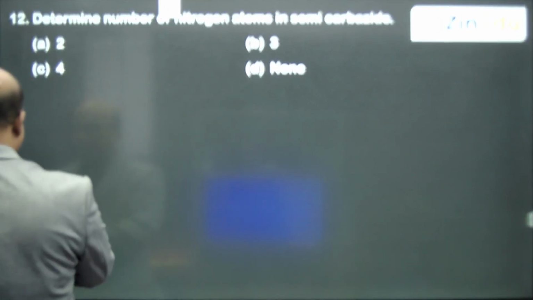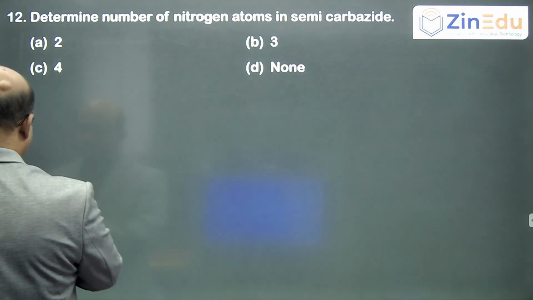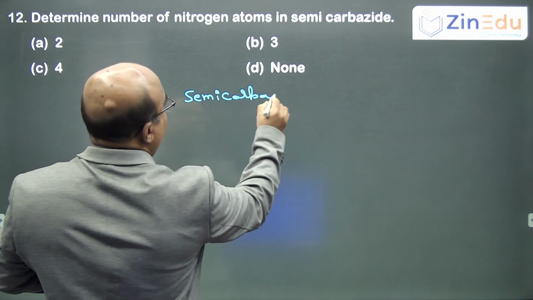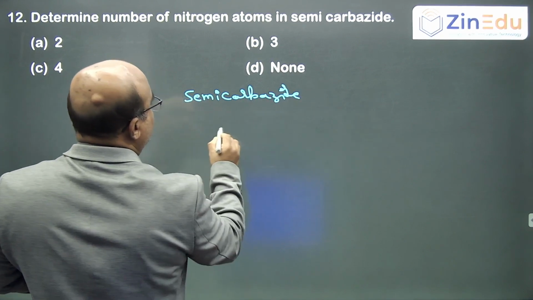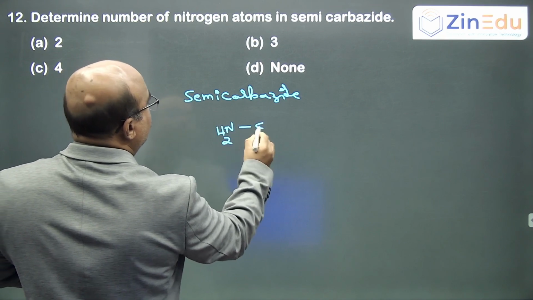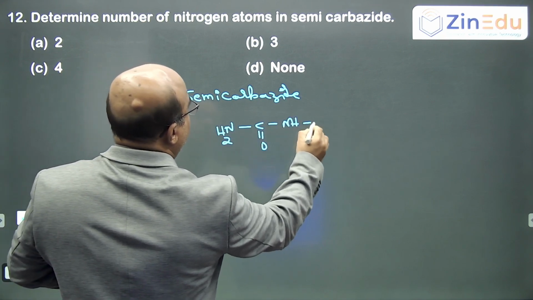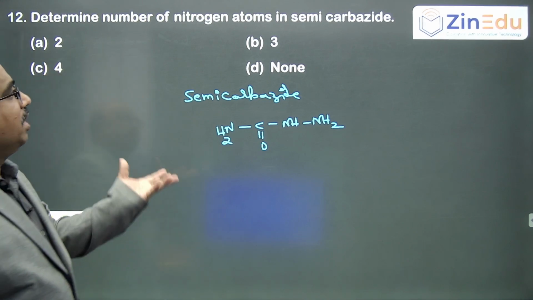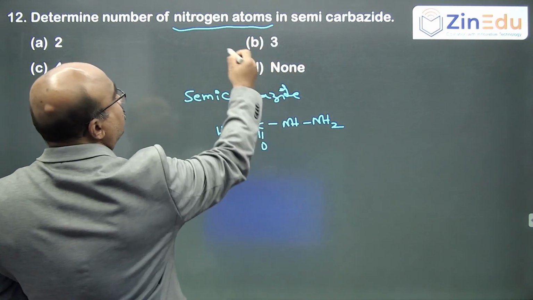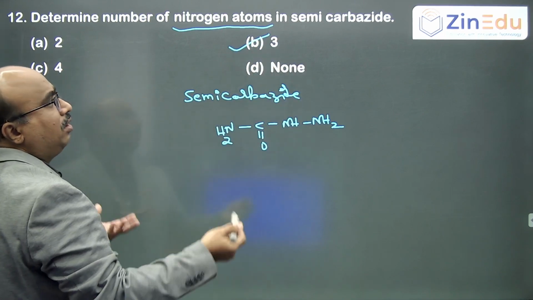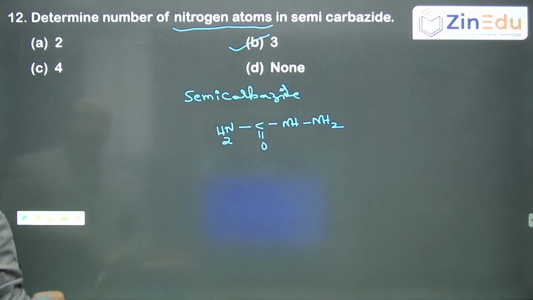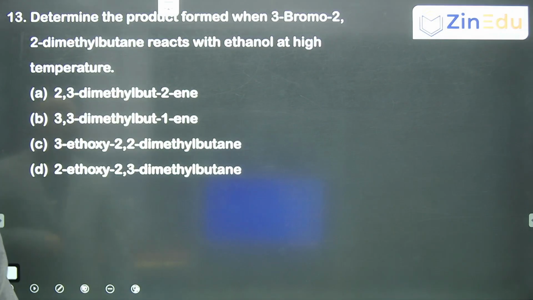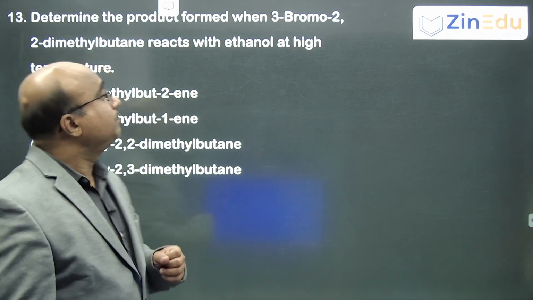Semicarbazide is NH2, C double bond O, NH, NH2. So how many nitrogens are there? 3. See, a simple question. It's based on the fundamentals, so you have to be strong in the fundamentals.